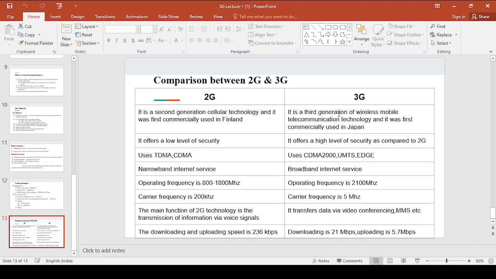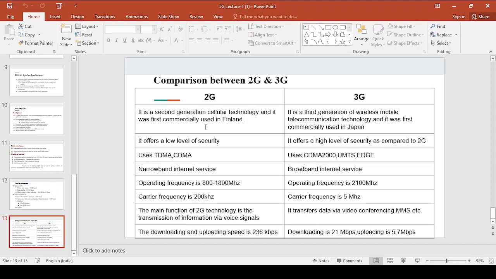Now coming to the third generation system, it is the third generation of wireless mobile telecommunication technology, alright, and it was first commercially used in Japan, right? Now 2G is nothing but second generation cellular technology which was first commercially used in Finland, and 3G is nothing but third generation wireless mobile telecommunication which was first commercially used in Japan, right? Now 2G offers a low level of security, whereas 3G offers a high level of security as compared to 2G, right?